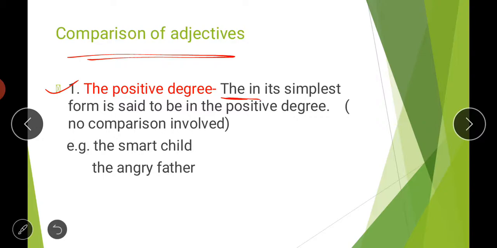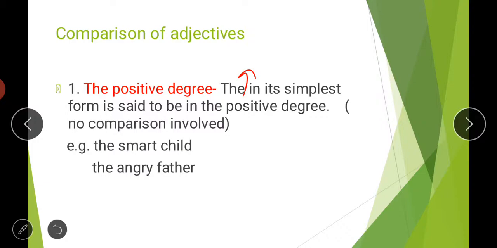Positive degree: here some word is missing, the word adjective is missing actually. My handwriting is not good, I am unable to write here, so I will try to write.